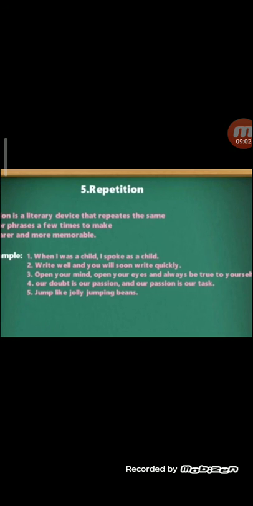Open your mind, open your eyes, and always be true to yourself. Open and your are repeated, giving a poetic effect. It is repetition. Our doubts are our passion, and our passion is our task. Our is repeated, passion is repeated, so it's a repetition. Jump like jolly jumping bees. Jump is repeated. Yes, children.